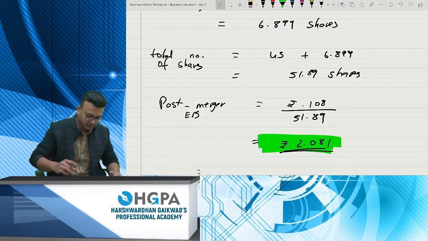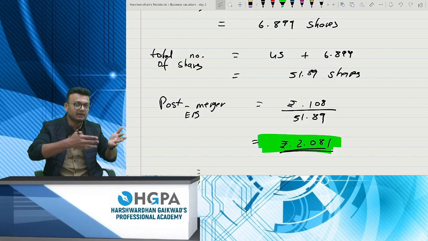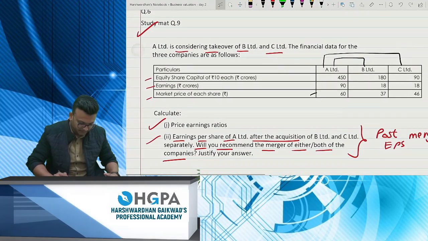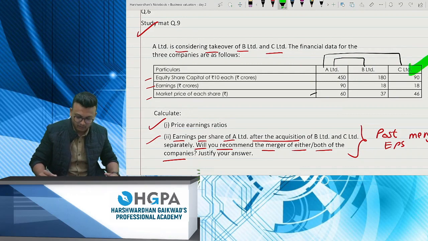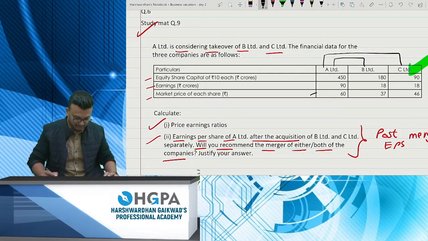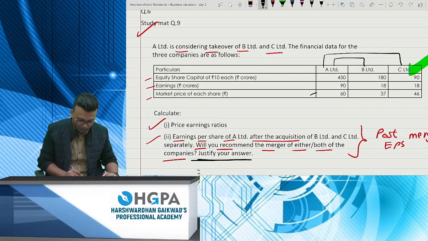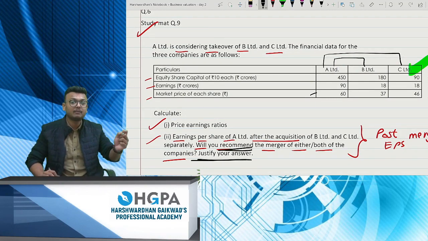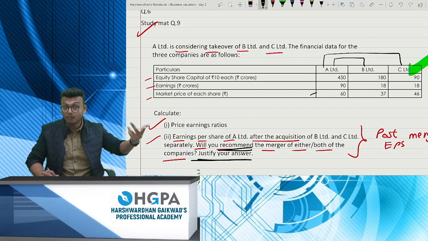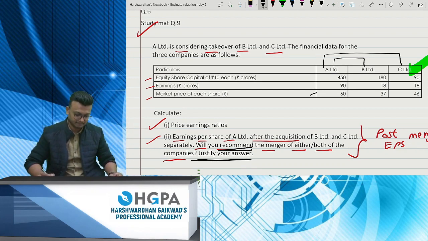So eventually, A Limited will take over C Limited, because the post-merger EPS is more and beneficial to A Limited. What will you recommend? Recommend A Limited taking over C Limited because the post-merger EPS is higher than with B Limited.